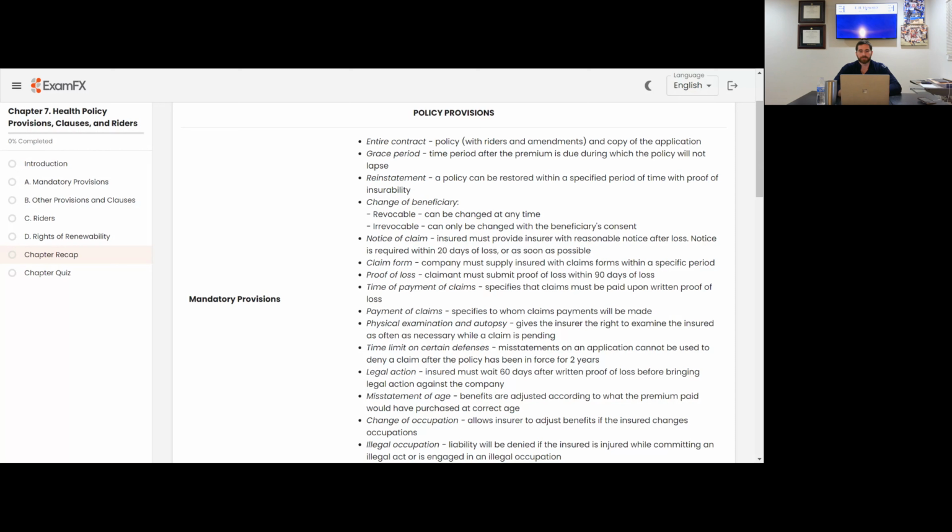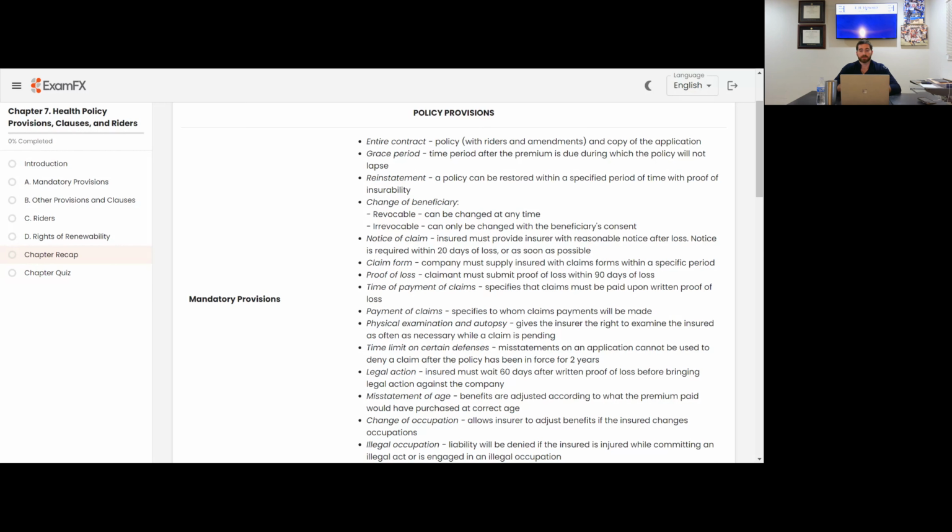Grace period: the time period after the premium is due during which the policy will not lapse. Again, guys, that overlaps with the life insurance aspect. Typically, that grace period is going to be 30 days. So 30 days is going to be the time period after the premium is due during which the policy will not lapse. Reinstatement, same thing from the life insurance aspect.